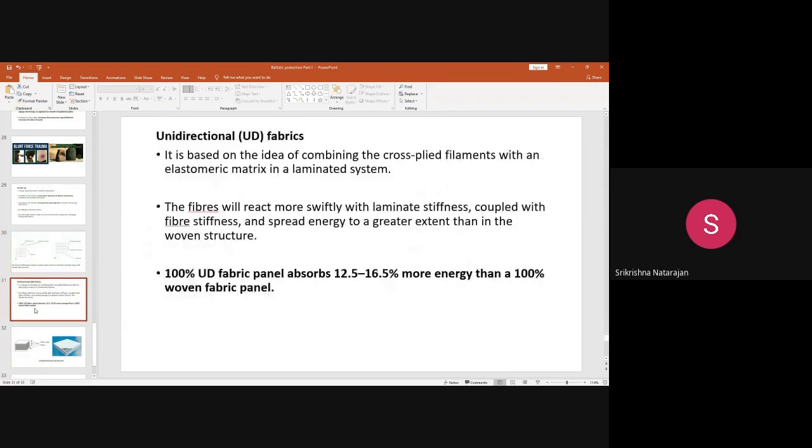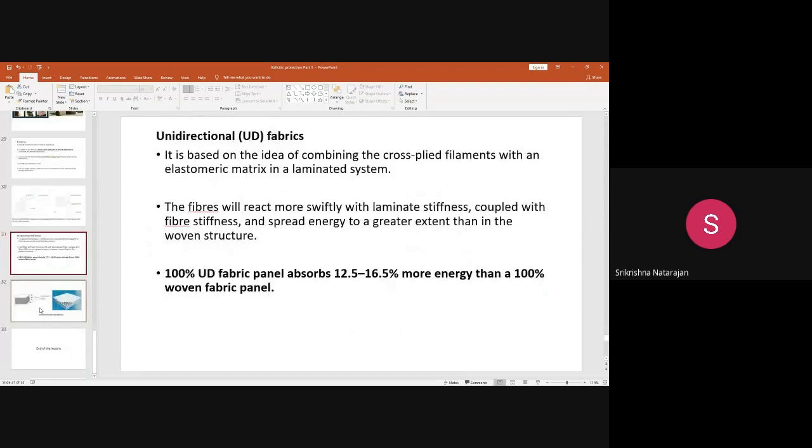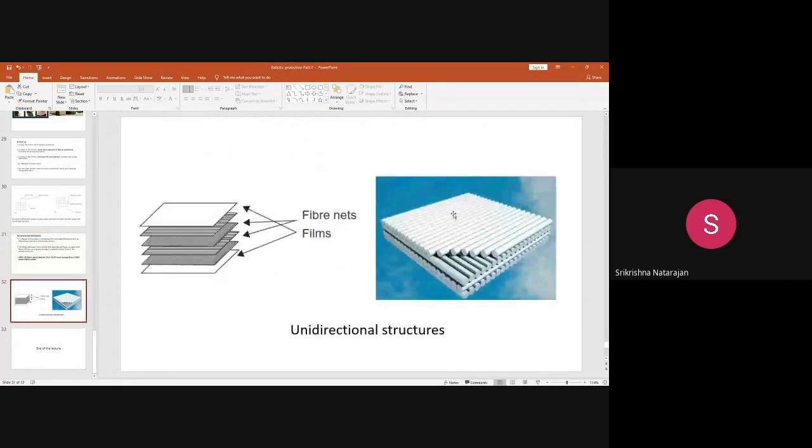Next is the unidirectional fabrics. This one is actually a composite where you combine some cross-plied filaments with a matrix, where the cross-plied filaments are the reinforcement. You combine it with a matrix to form a laminate, so these composite structures are very effective, especially the unidirectional composites, where the alignment, if you just see like this, is in one direction.